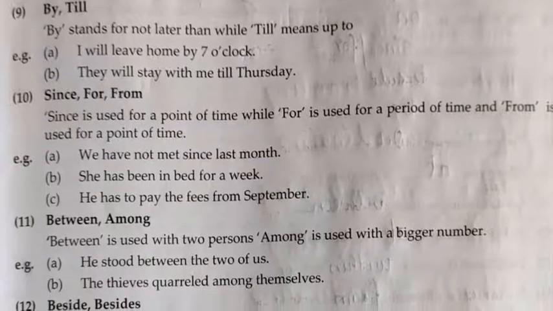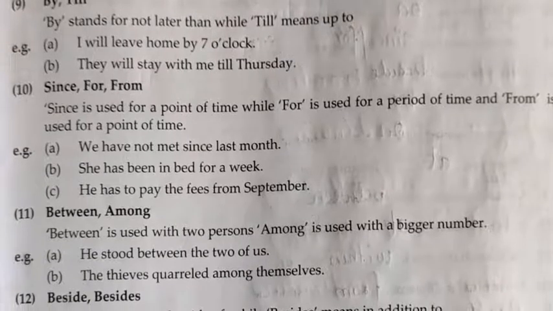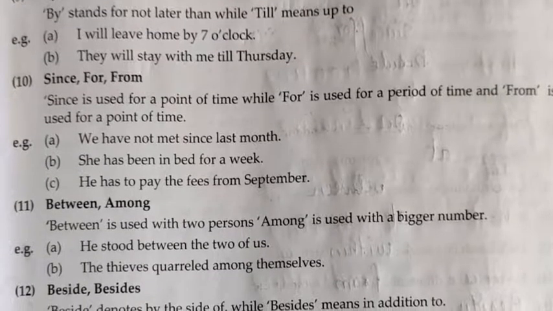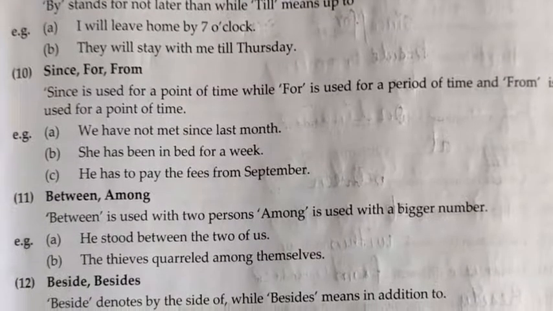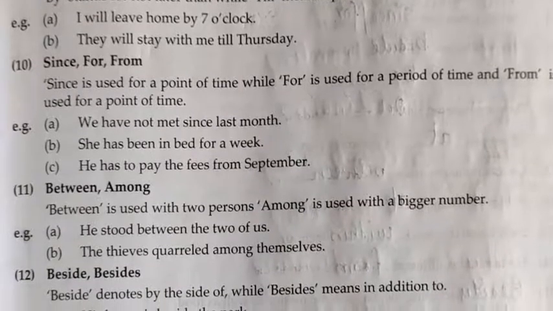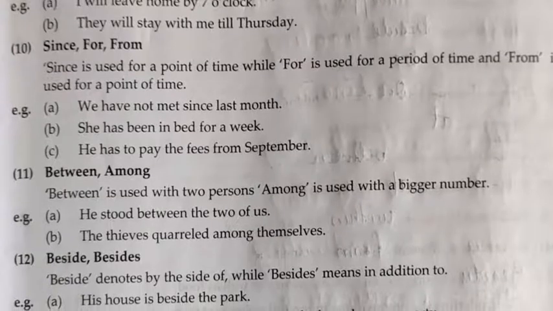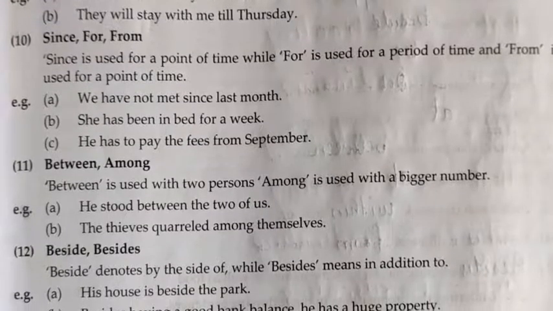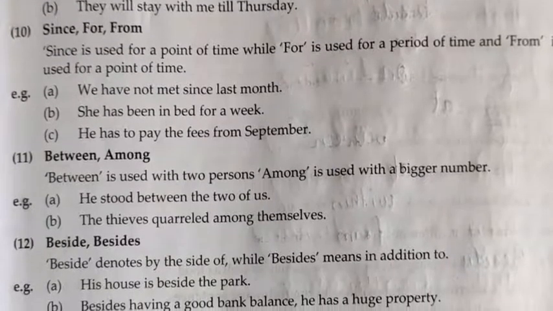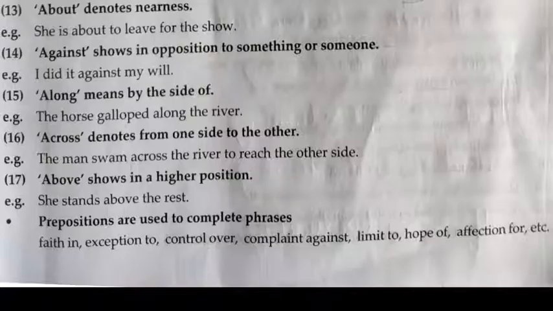Between, among. Between is used with two, among is used with a bigger number. Beside and besides. Beside denotes by the side of, while besides means in addition to. About denotes nearness. Against shows in opposition to something or someone.